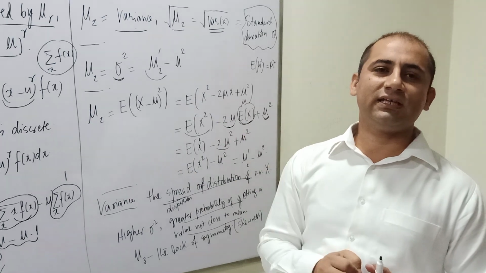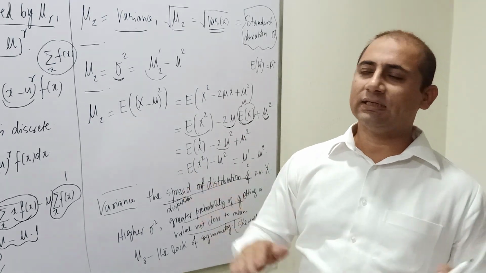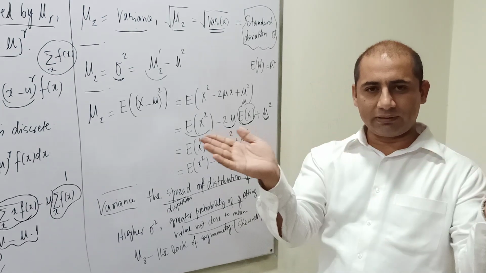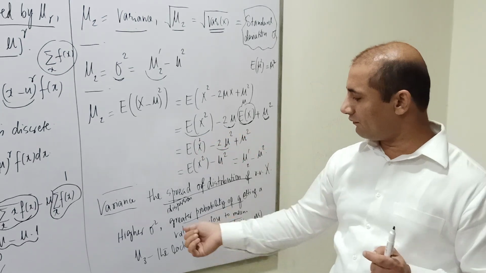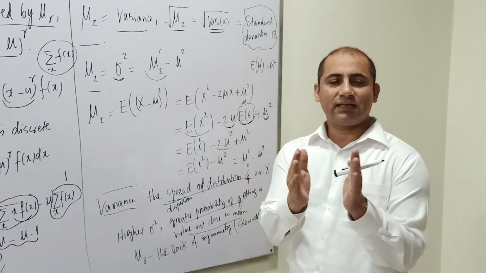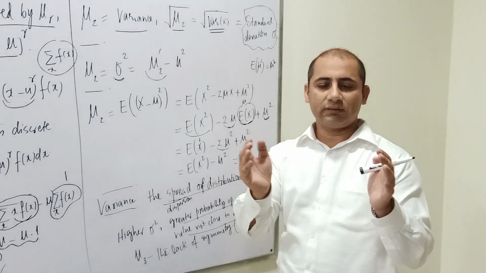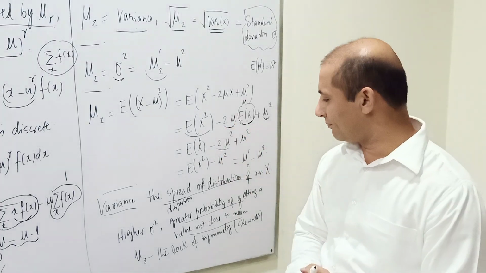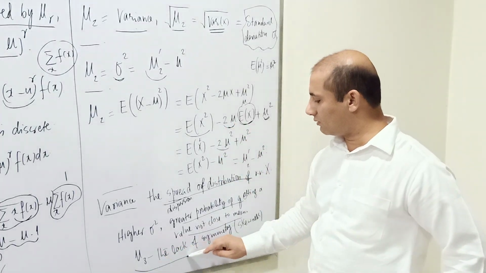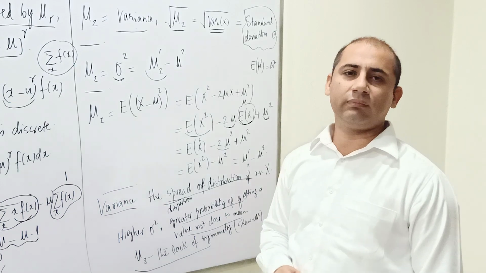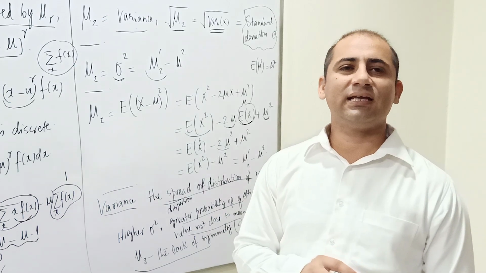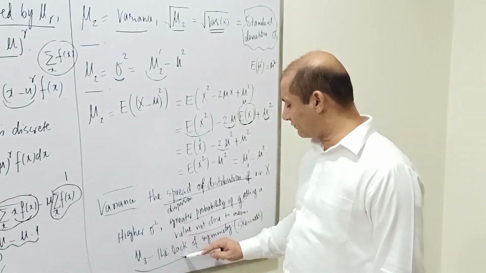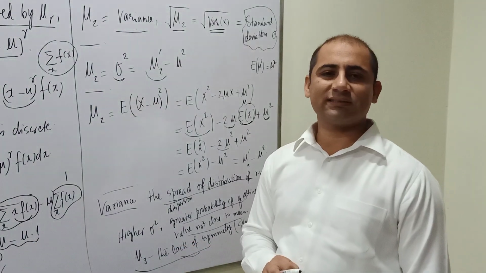So higher variance will mean that our data will be spread out, and a smaller value of this variance will suggest that the spread of data will not be that big, and it will be closer to the mean. And this mu3, another term which we may use in our course, indicates the lack of symmetry, and we also call it skewness.